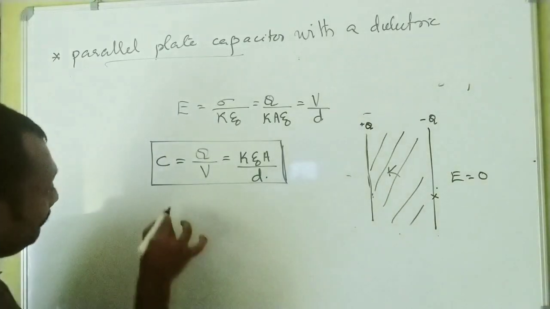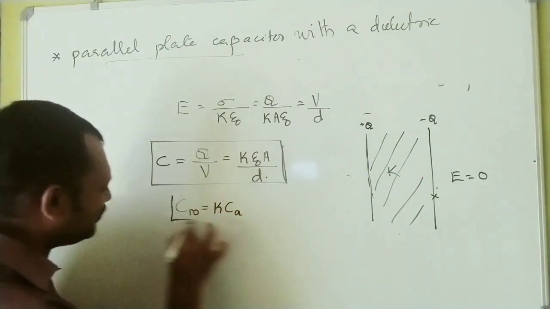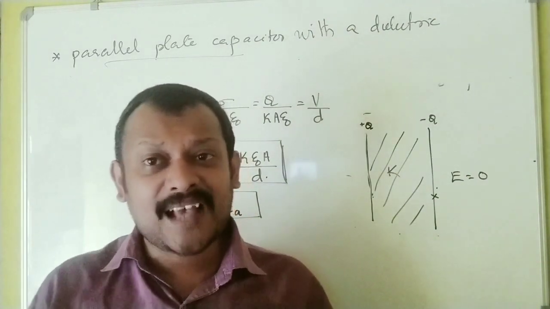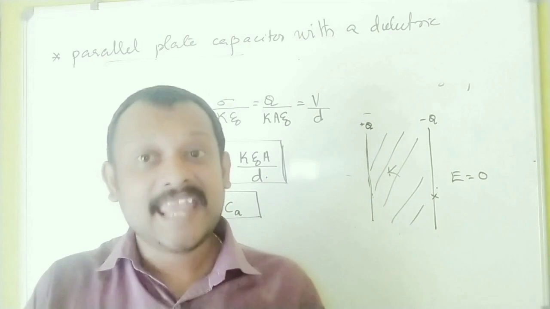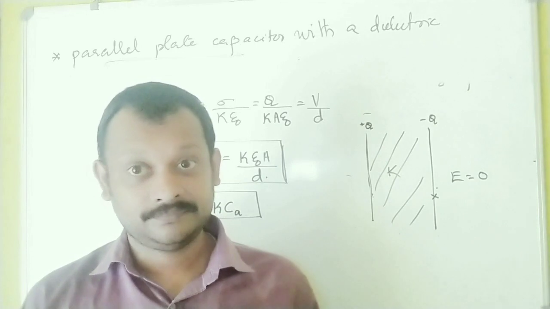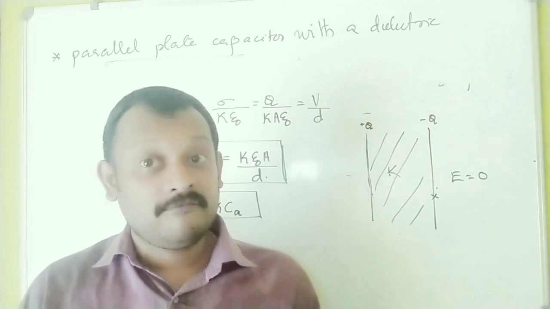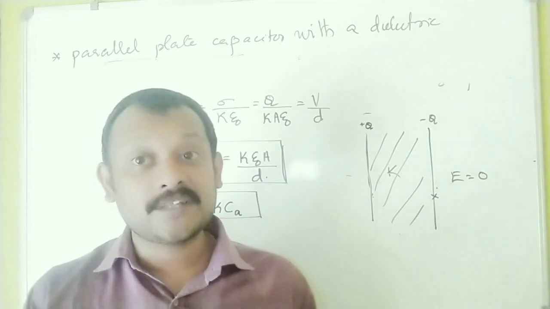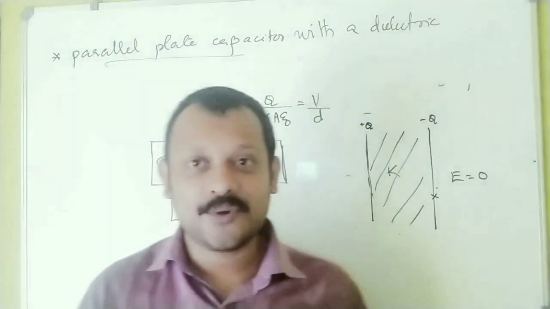That means the capacitance with a dielectric medium is K times the capacitance with air, or vacuum, as the dielectric medium between the plates. The capacitance of a capacitor becomes K times when a dielectric of constant K, completely occupying the space between the plates, is inserted. Hope my discussion is clear to you.